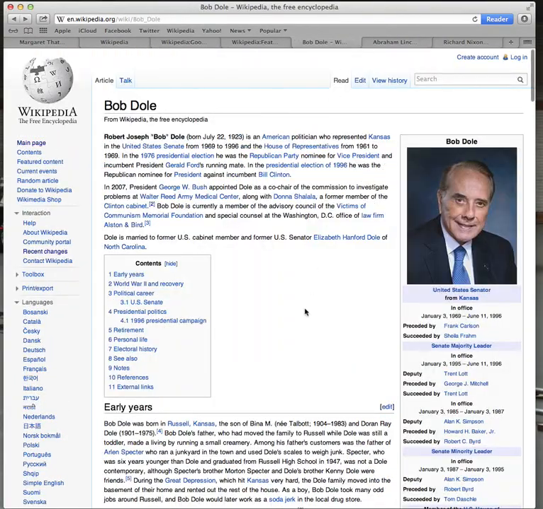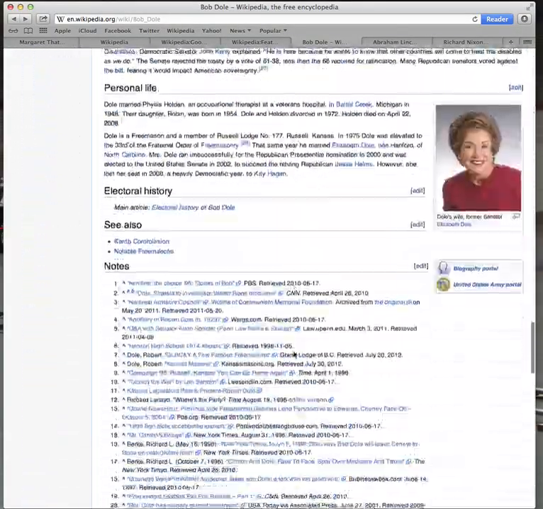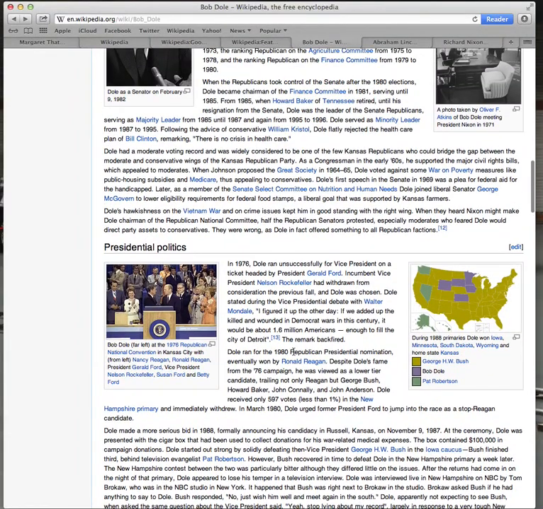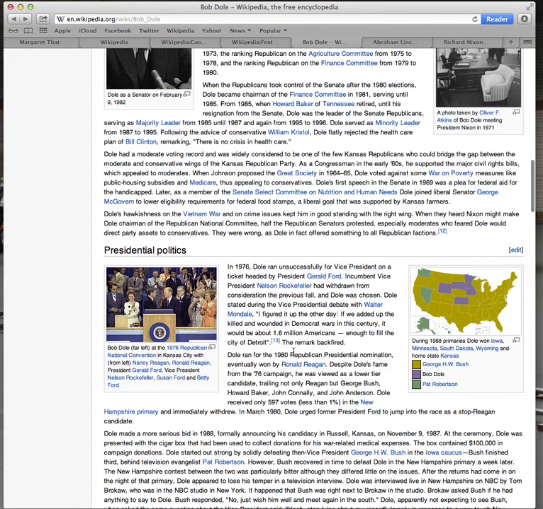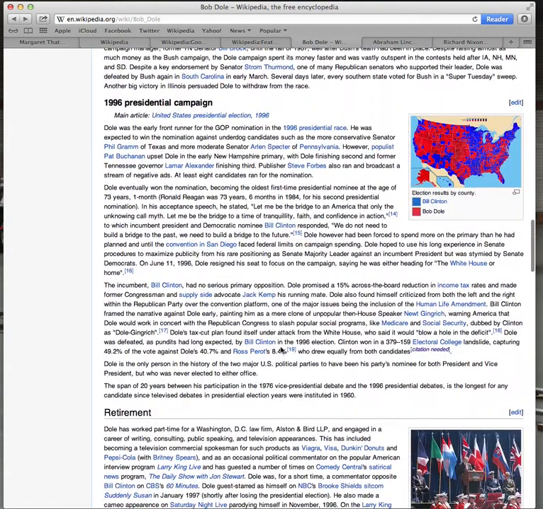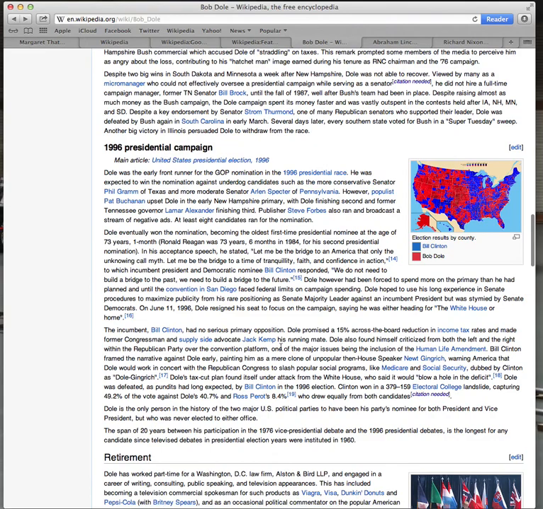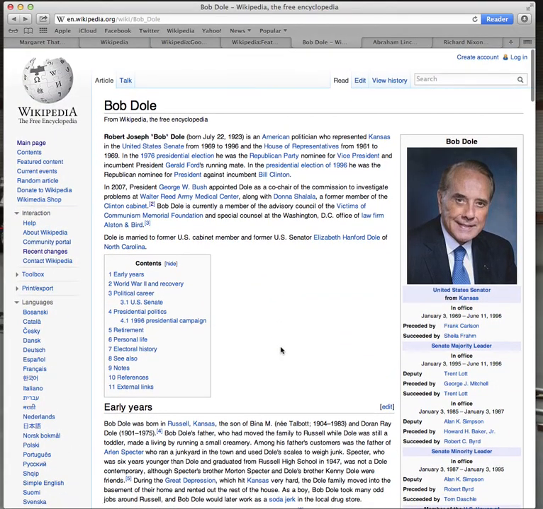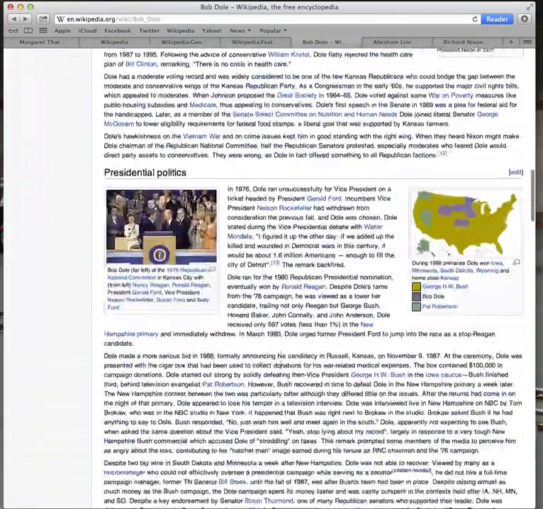Bob Dole's article has no star, no circle with a plus sign. Not a lot of information here. Probably could be rewritten. Probably could have a lot more information attached to it. I suspect, you can notice that everything here is linked out to another Wikipedia entry. If the information in here was linked to an actual source document, a primary or a secondary source, instead of another Wikipedia article, I imagine then that the quality determined by Wikipedia, whether a good article or featured article, would change on Bob Dole's wiki entry.